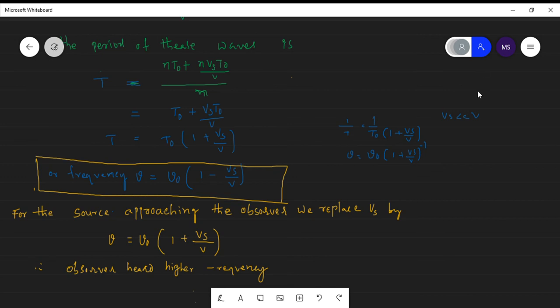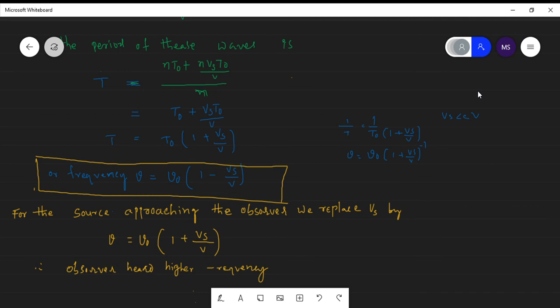So what is the Doppler effect? There is a relative motion between the source and the observer, and we hear some change in the frequency. The change in the frequency means we cannot hear the original frequency released by the source.